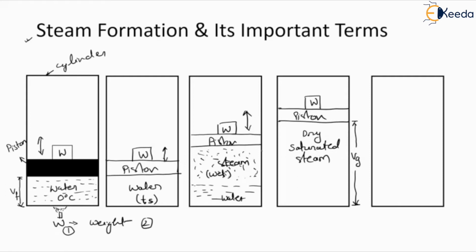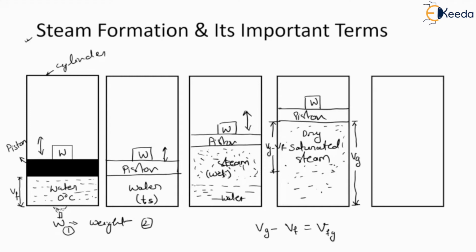If we want to define the difference of Vf and Vg, obviously Vg is greater, so it will be Vg minus Vf. It will be defined as delta V, or Vfg we can define. So this difference is defined as Vg minus Vf. And here the complete steam is formed.